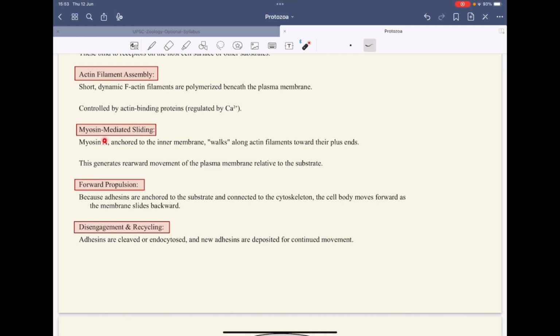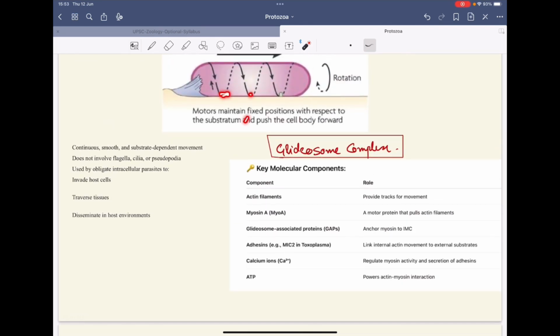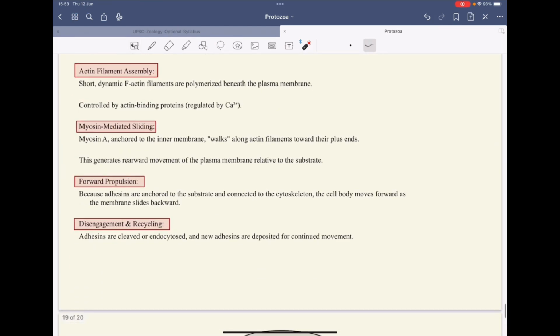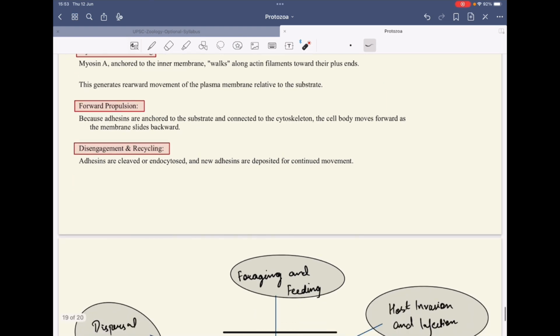Myosin mediated sliding involves myosin A. It is anchored to the inner membranes, and the actins are arranged in this manner, and it helps it to walk along the actin filaments, and thus it will push the organism forward.